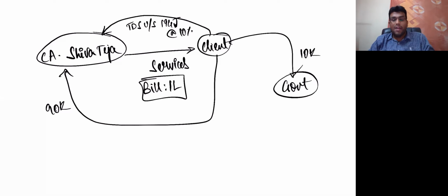Clear? But here we don't have so many sections like income tax. In income tax, we have different sections for different types of payments, different types of incomes. But under GST law, we do not have so many sections; we have only one section, called section 51, which talks about TDS under GST. Now, what is that? Let me explain to you very clearly. Concentrate.